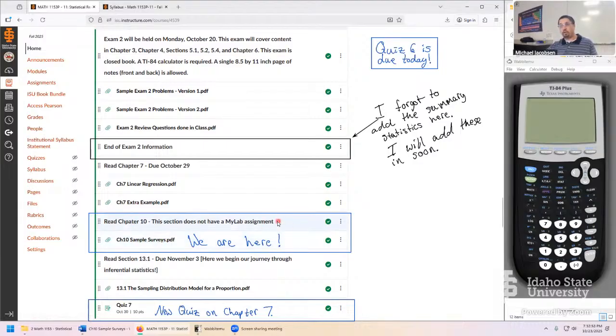I don't have any good questions out of MyLab Statistics, mainly because when I looked at the selections that they gave us, they just didn't seem really targeted to the spirit of what we're trying to achieve in that chapter. It's also a pretty big chapter, so if you do the reading, you're going to notice we didn't cover everything in there. So if you decide to skim over some of those ideas and focus on the content we covered, that wouldn't be a bad way to read that chapter.